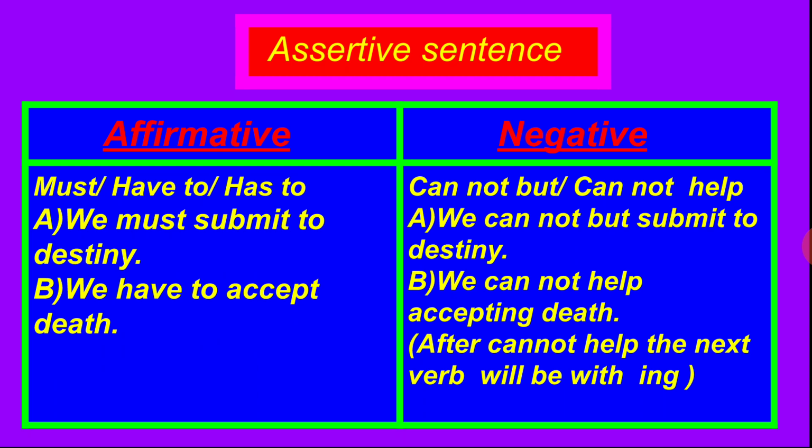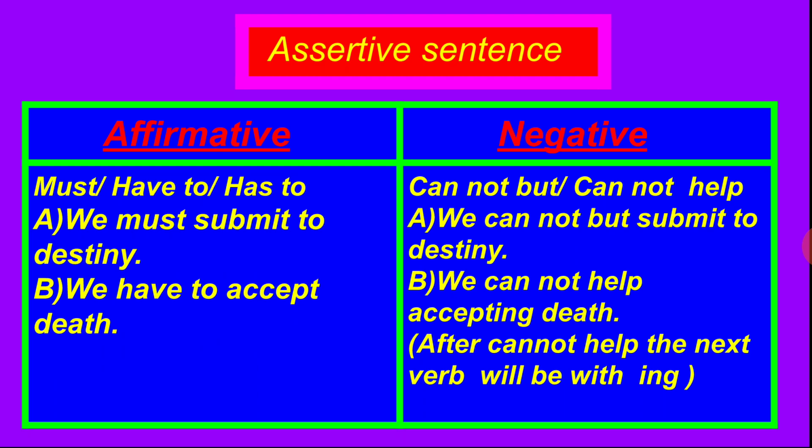If in the affirmative form there is must, have to or has to used in a sentence, to make it negative form we have to use there cannot but or cannot help. But mind it, if there is cannot help, the next verb should be used with ing. Or if you use cannot but, the next verb should be in root form.